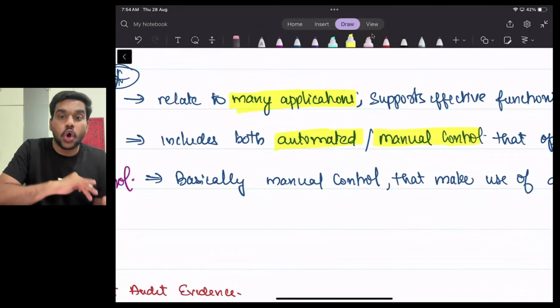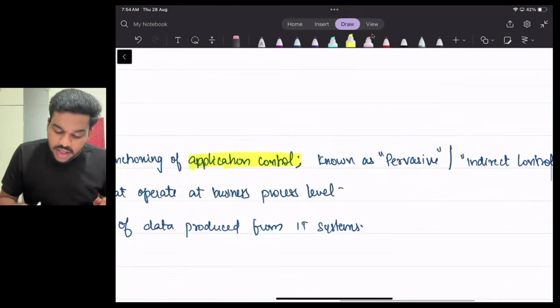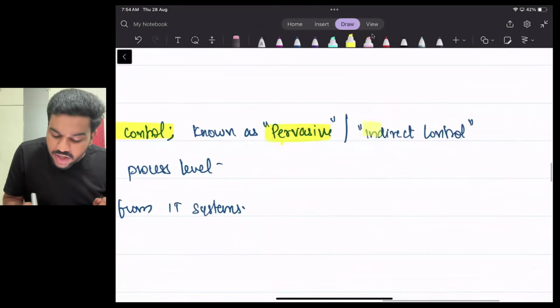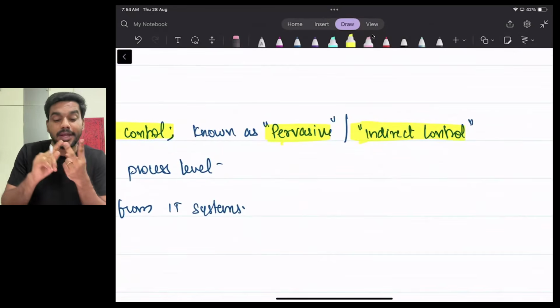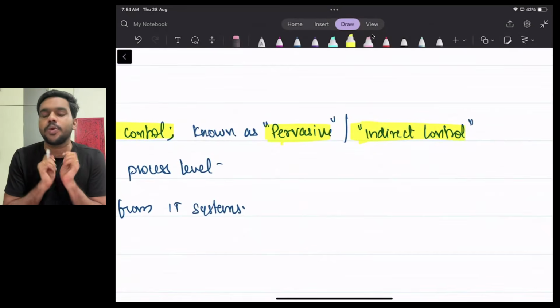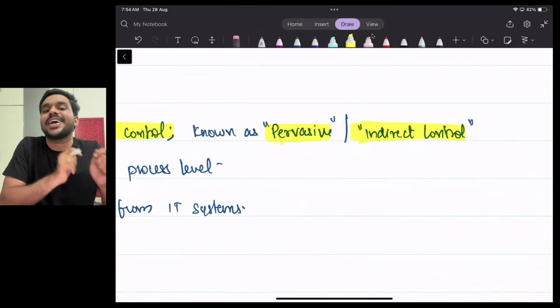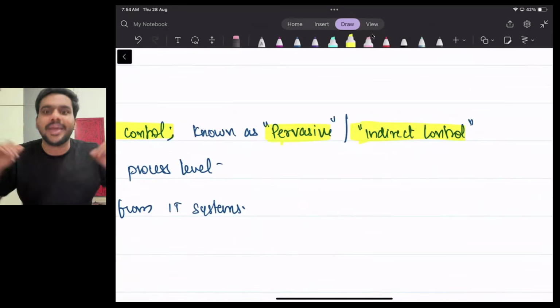Application control can be both automated control or manual control. Before that, general control is also known as pervasive control or indirect control. Very, very important point. They may sometimes ask this in the MCQ: which control is called pervasive control or indirect control? General IT control, application control, IT dependent control, all of the above, none of the above. So please don't make such silly mistakes. General IT control is called pervasive control because it is not applicable to one application, it's applicable to many applications.